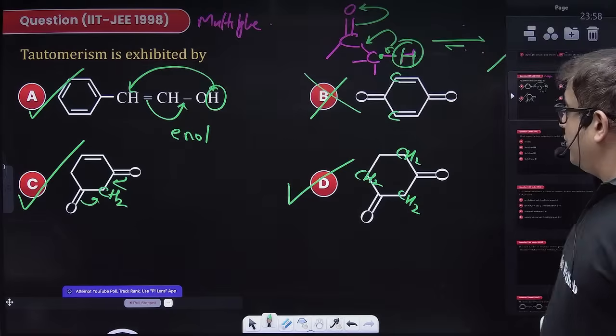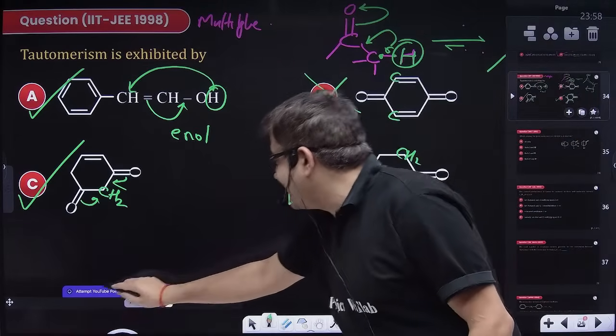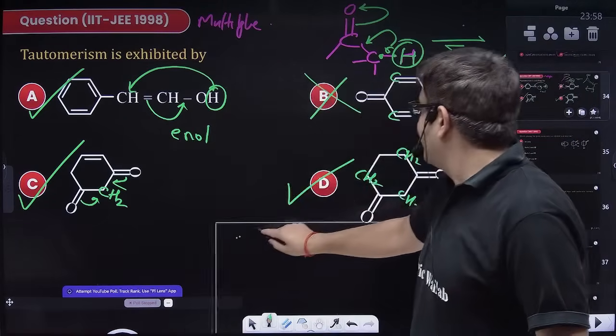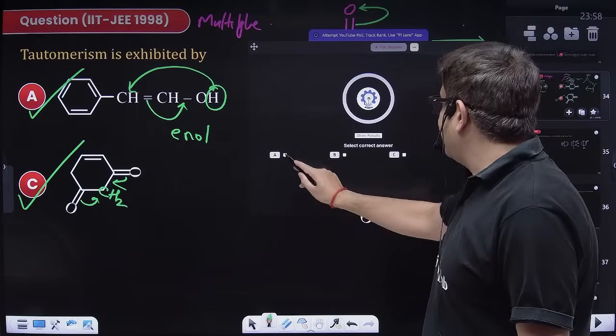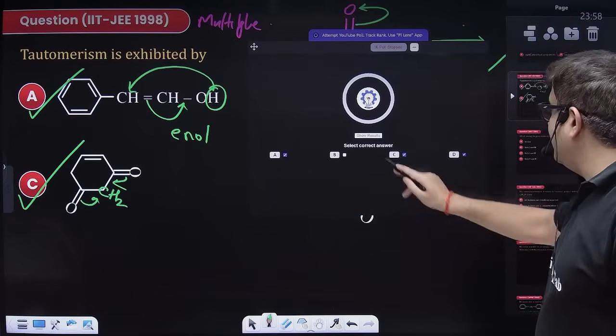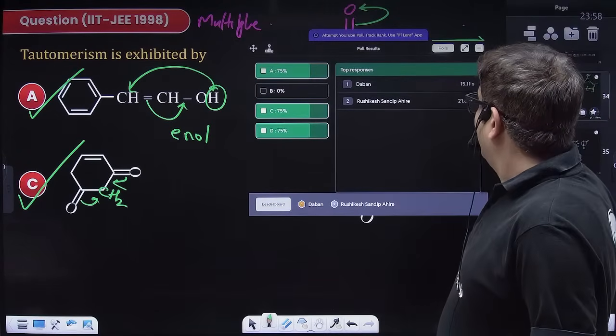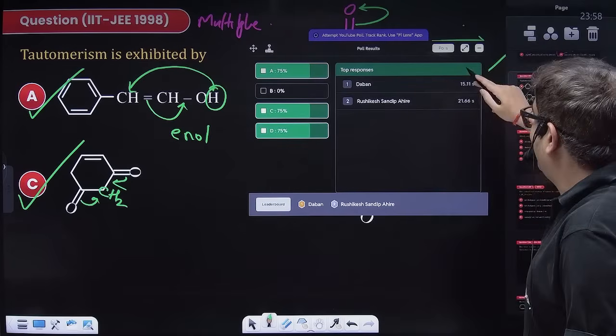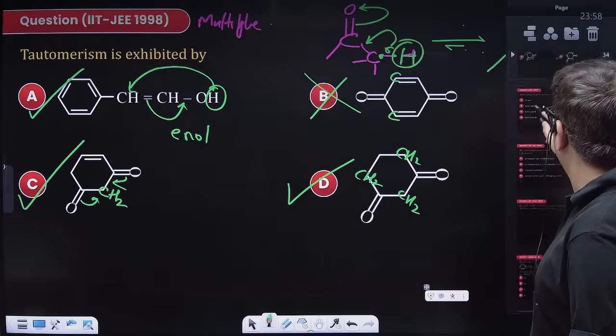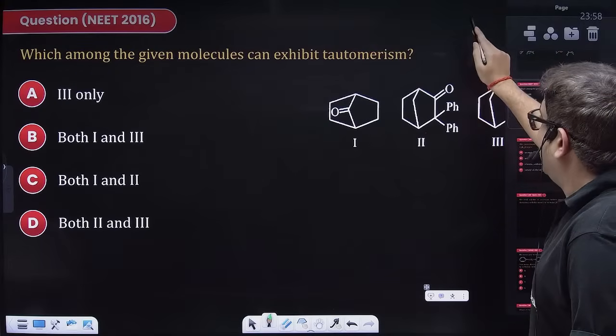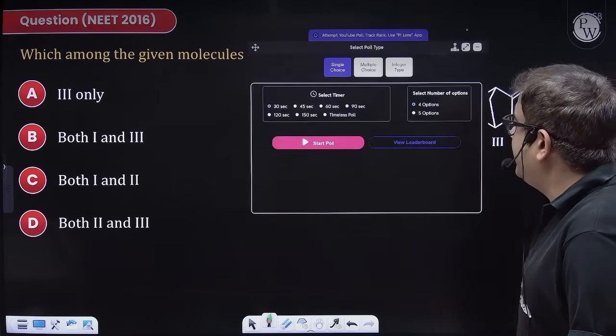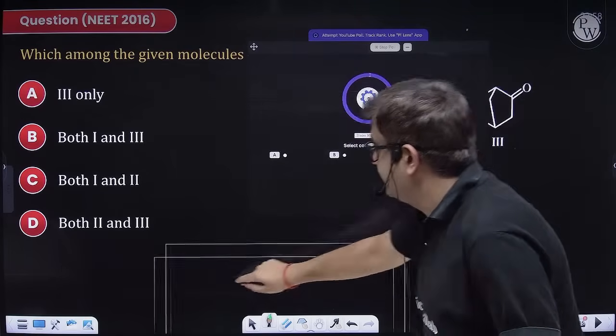Acha, I've given you, so answer will be, okay, let me just check how many of you have answered this. So answer is A, C, D. Answer is A, C and D. Let us check. Okay, not bad. Chalo, moving to the next one. Attempt this one. This is a NEET question and your time starts now.